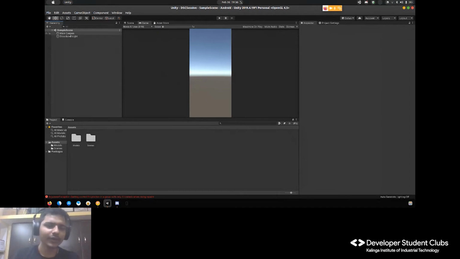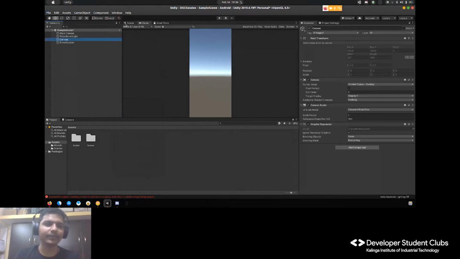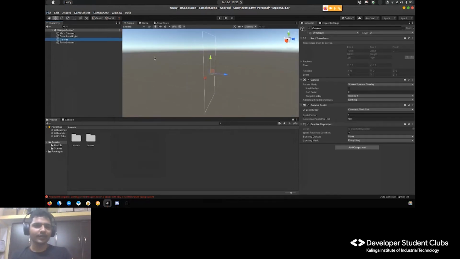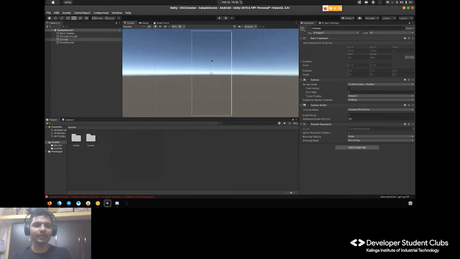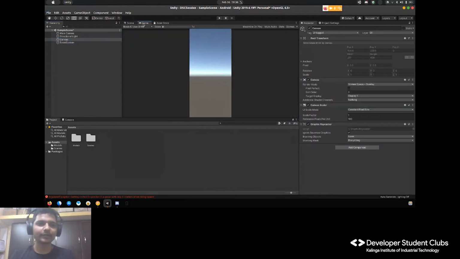So what I will do, I will add the UI. UI stands for user interface, and I'll add the canvas. If we look at the canvas here, let's go to 2D mode. Yes, this is the canvas. This is what your screen is. Whatever you push or add on this screen will be seen by the user. Now let's get back to the game object for now.